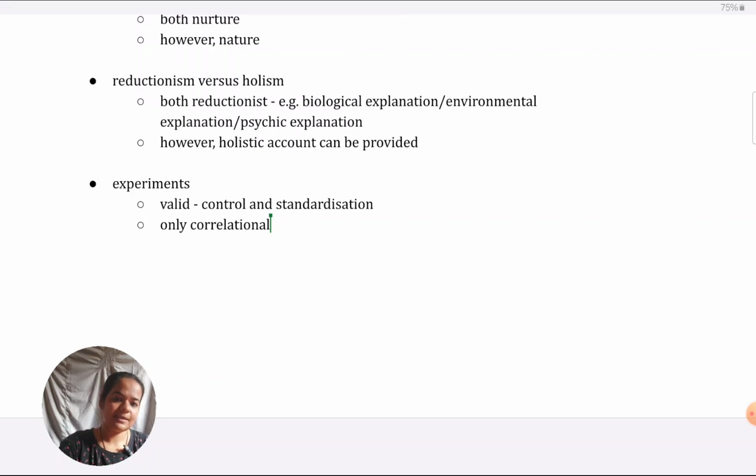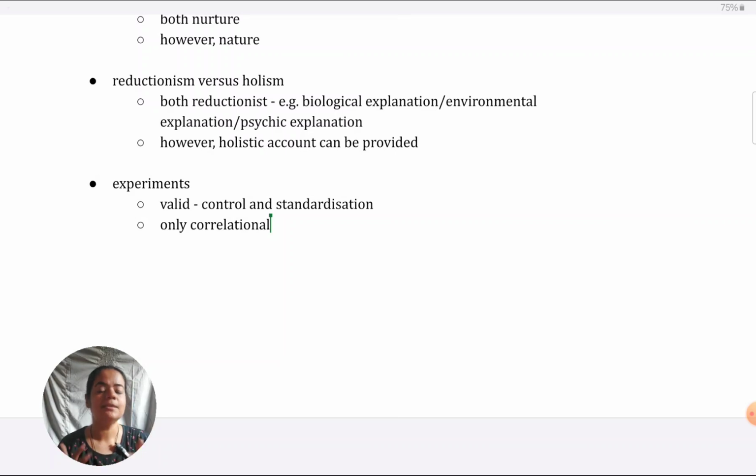In all the points that I'm talking about, I hope you are seeing that for every point I have a because statement. This is reductionist because. Experiment use is a strength because. So I always have reasoning for whatever I'm saying, and I have context. If I say that an experiment is valid because they have used BDI and ASQ, that's the context. I'm not just saying in the air it is valid, I'm giving examples of what is valid.